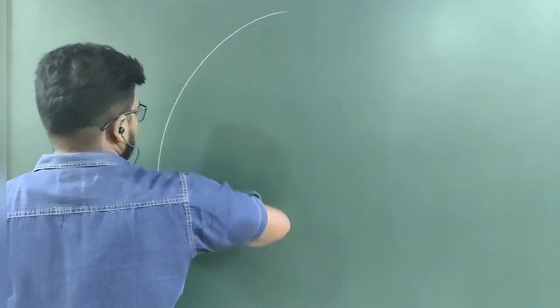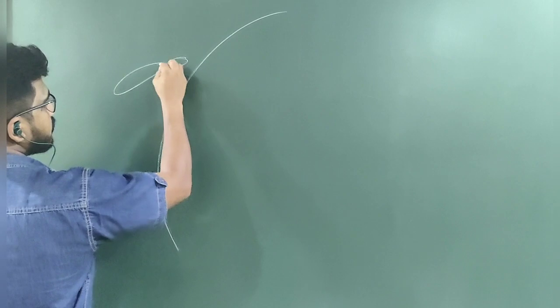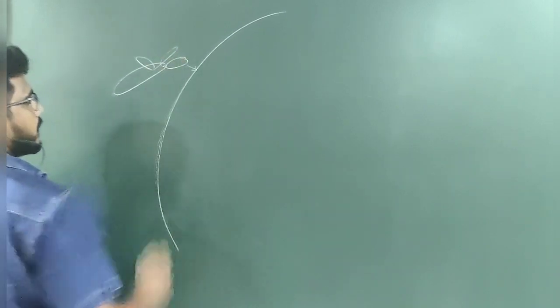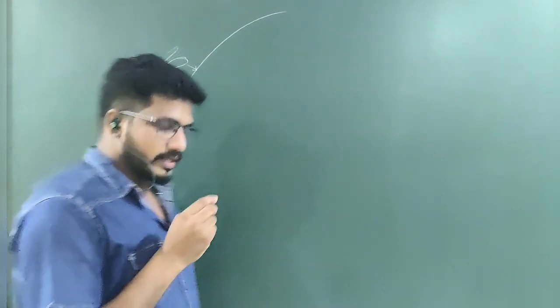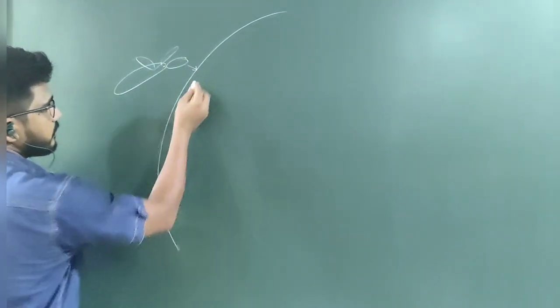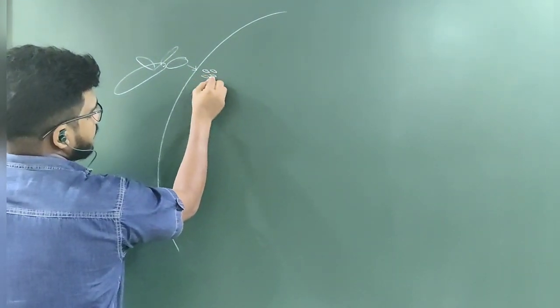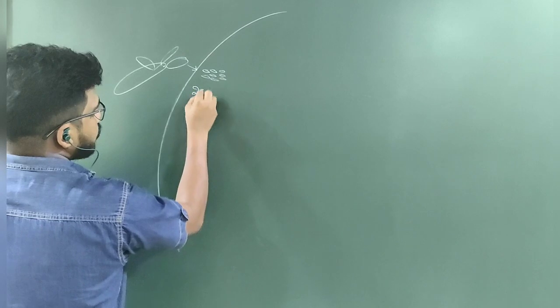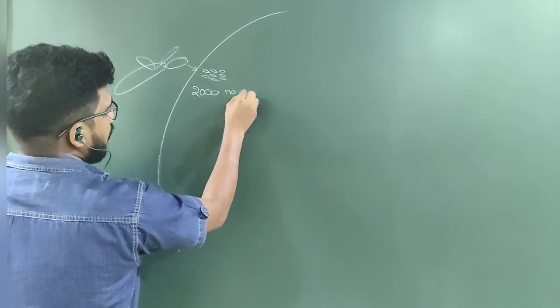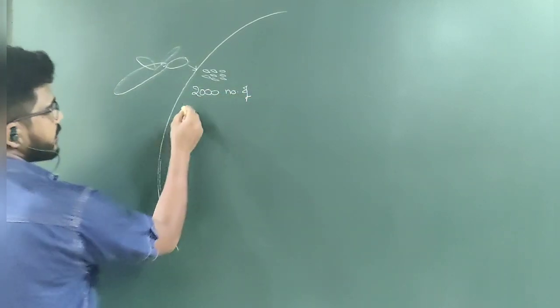I think this is a human body where a mosquito bites a healthy human. Then, for one bite, 2000 sporozoites can be injected.